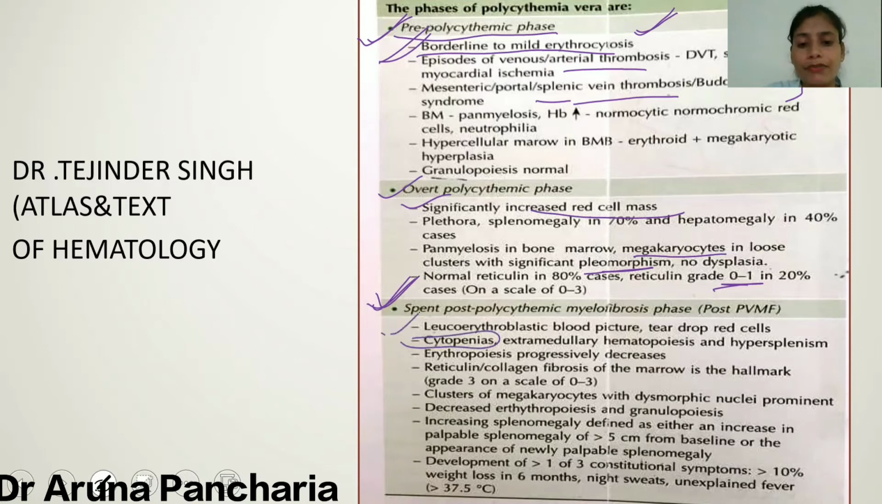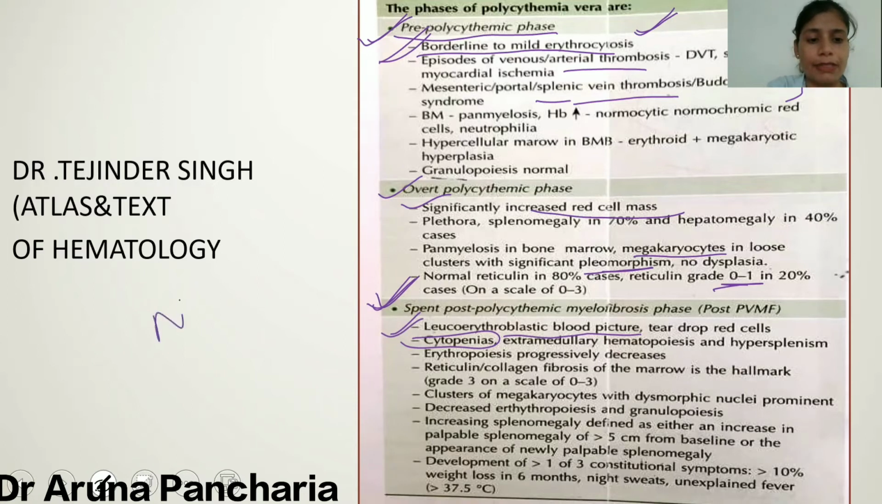And the other important feature is the leukoerythroblastic picture. Leuko means WBC and erythroblastic means RBC. So leukoerythroblastic means immature forms of WBCs and immature forms of RBCs are there in the peripheral blood. And why do these immature forms come into the PBF? Because there is extramedullary hematopoiesis. And when extramedullary hematopoiesis takes place, the immature cells are released into the peripheral blood.